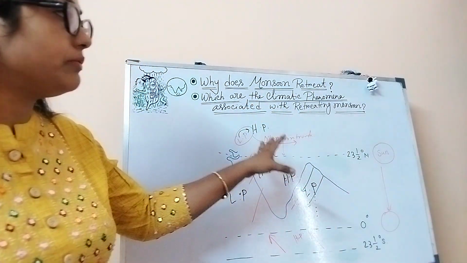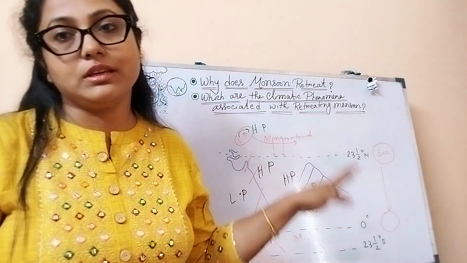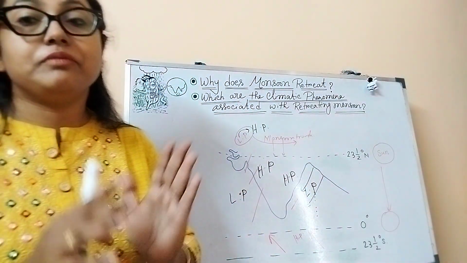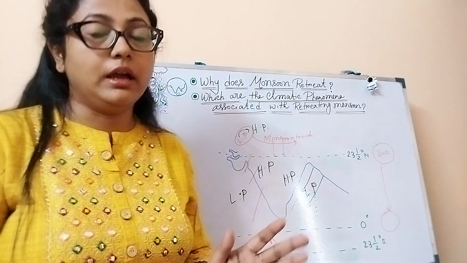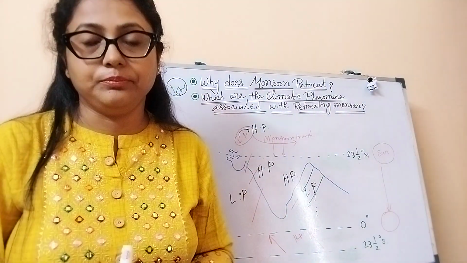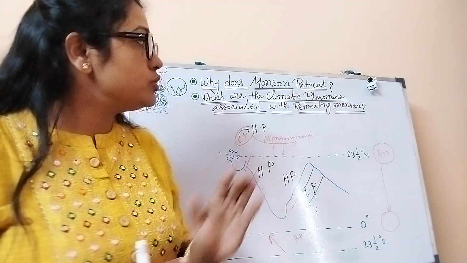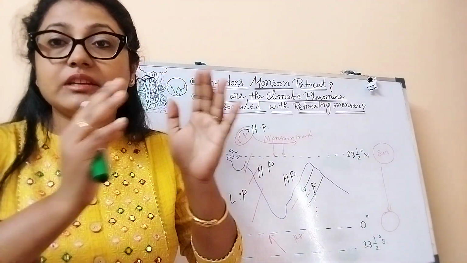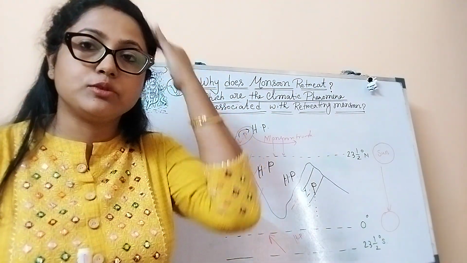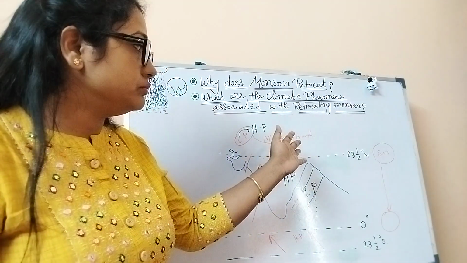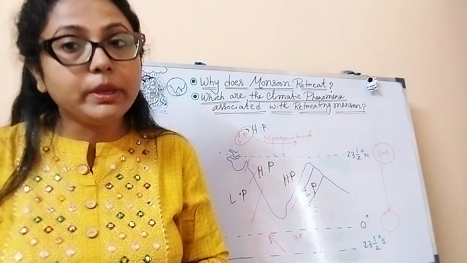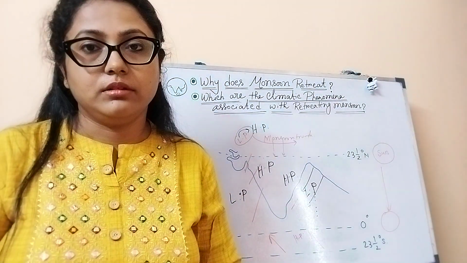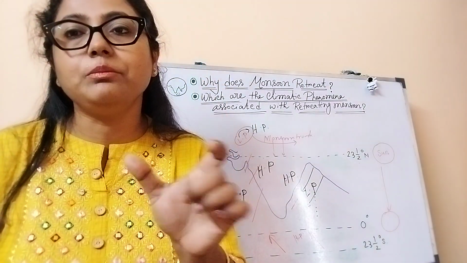So this is the thing which happens during this retreating monsoon season. Now, what are the climatic phenomena which are associated with this season? Now see, this retreating monsoon season mainly falls between two types of season, meaning in the transition zone. Which are those two types of season? One is the hot and humid rainy season. Another one is the cold and dry winter season. So it comes in between, in the transition period.